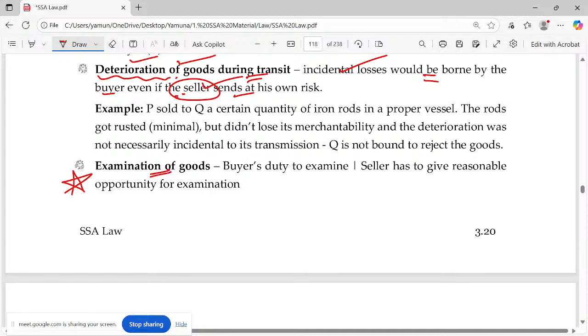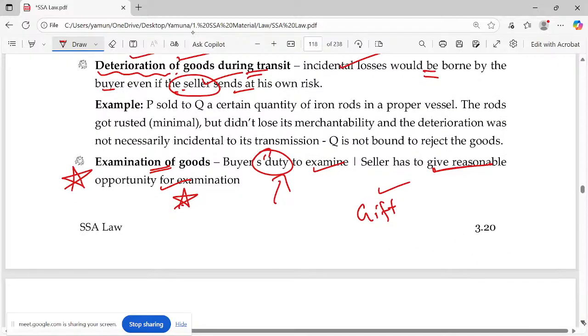Examination of goods. Even though you're buying everything, when it arrives at your place, it is your duty to examine the goods and check whether it matches the sample, whether it matches the description, etc. And the seller has to give a reasonable opportunity for examination. Suppose I say I will check, but he has packed it nicely and given it. I ordered an iPad as a gift for my friend's wedding. If I had been able to unpack it, I would have checked and told him. I ordered it, but without unpacking, how do I know it is correct? So the seller has to give a reasonable opportunity for examination. It's a buyer's duty, but at the same time the seller has the duty to give a reasonable opportunity to examine. Okay, so it's an often repeated question.